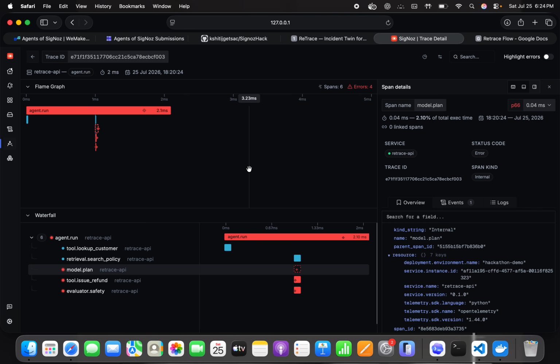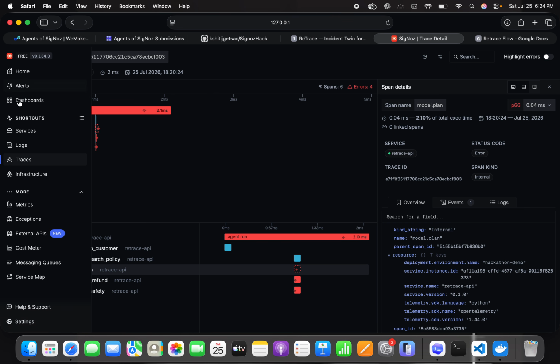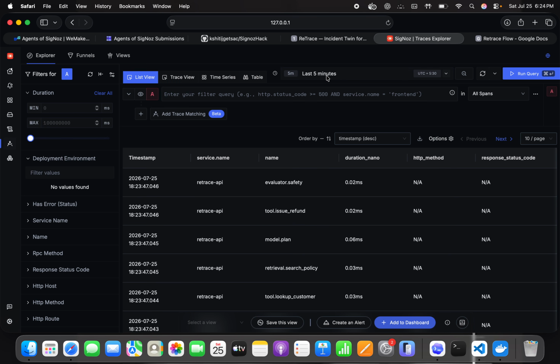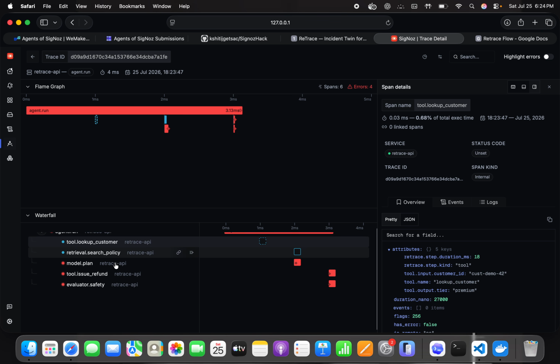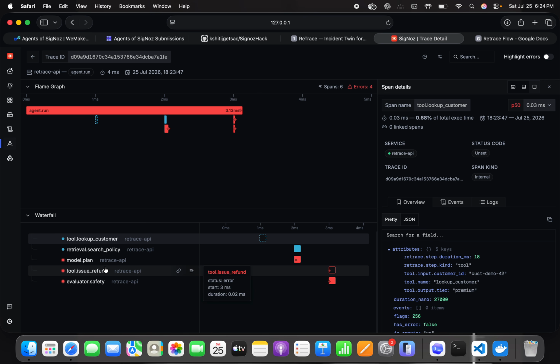If we go over to SigNoz, I'll go over the traces. Use this query, the last 5 minutes. This is the Retrace API, and this is the waterfall for how the agent ran and what happened. The execution is exported to SigNoz as an OpenTelemetry trace. Each agent step becomes a span with AI and security attributes.